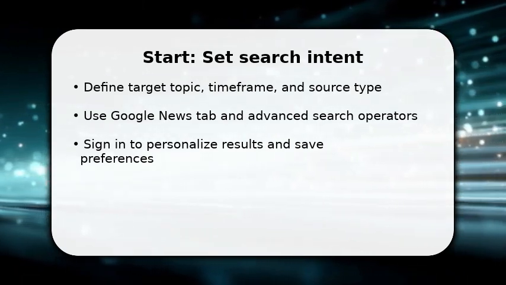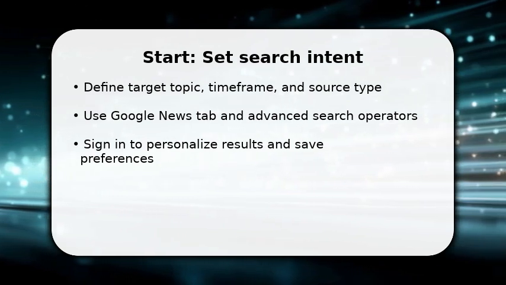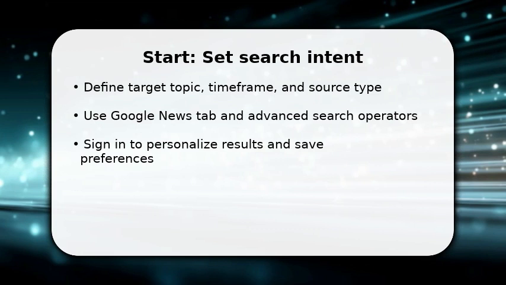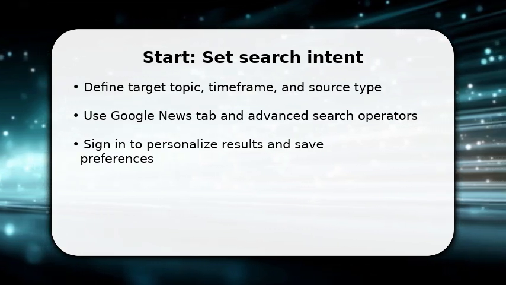You begin by defining exactly what news you need and why: local, global, topic, or time frame. Once done, go to Google and choose the News tab. This focuses results. Make sure to sign in so Google can remember filters and saved searches.